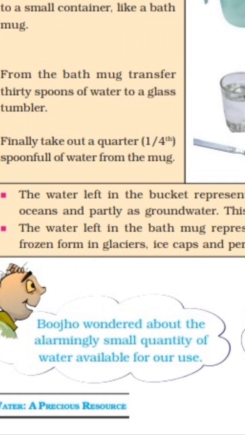Then the water left in the bath mug, after we remove 150 ml water as groundwater, is the water present in frozen form in the glaciers, ice caps, and permanent snow. Again, it is not available readily. The water which is present in the bath mug shows the water which is frozen in the glaciers, ice caps, and permanent snow, which is again not readily available.